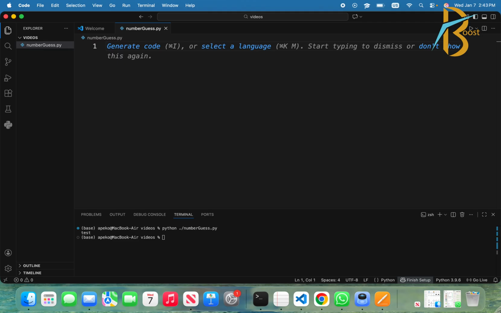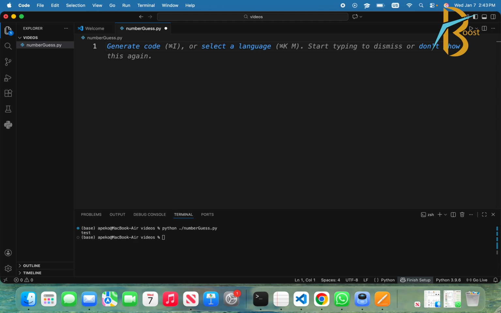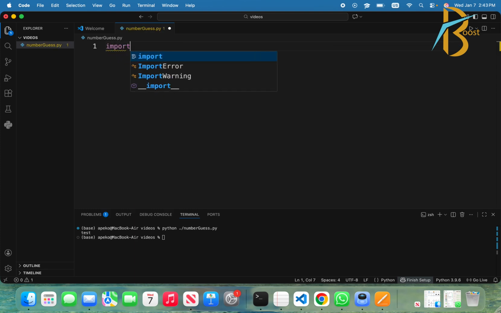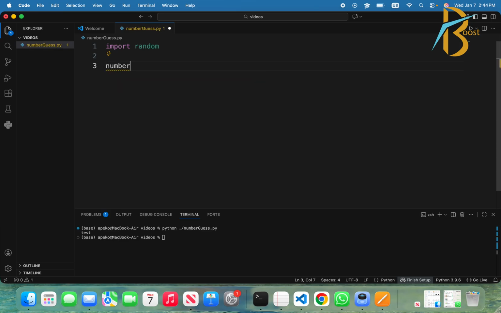As I said, we are going to be using the random library. I'm going to import the random library. Now, the main idea is to divide and conquer. I'm going to declare a number guessed by the computer.